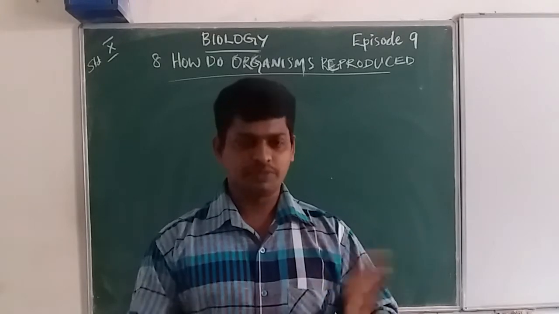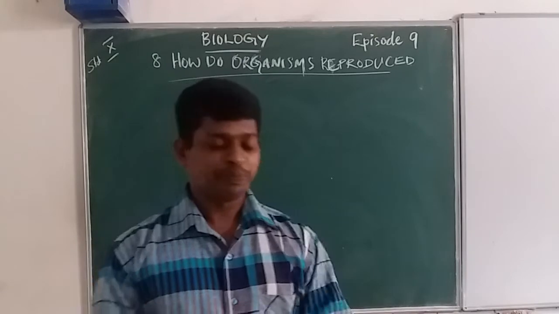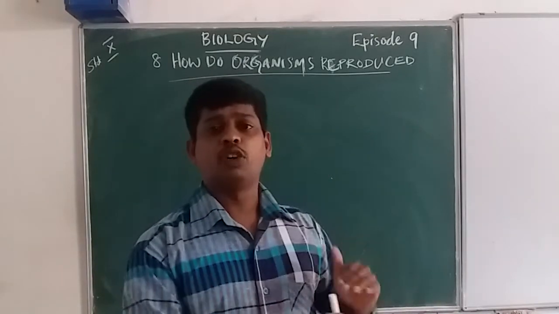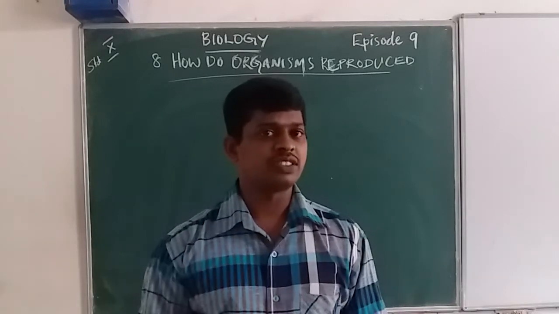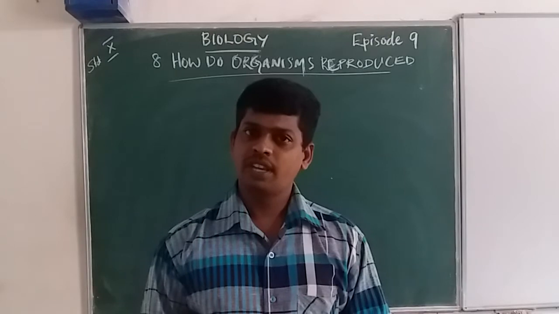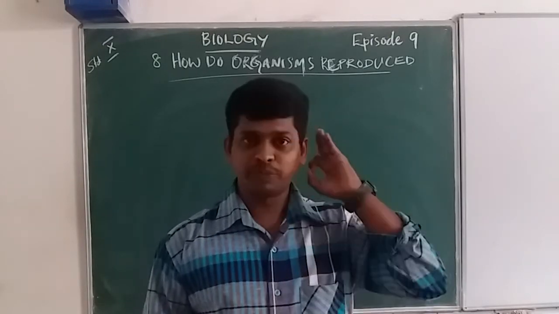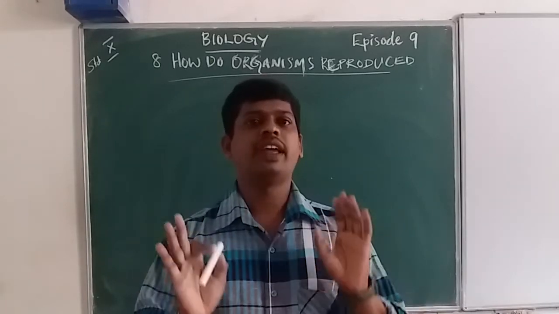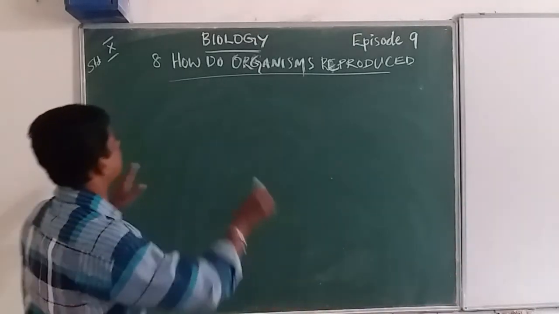The last part of that class was sexual reproduction in plants, sexual reproduction in flowering plants. Okay, the heading is sexual reproduction.